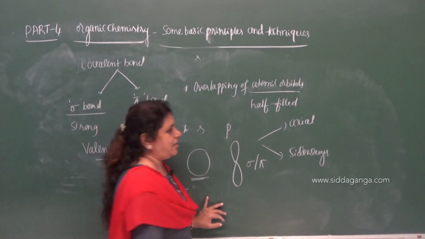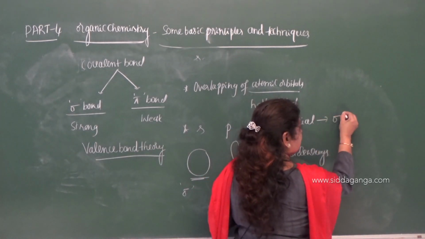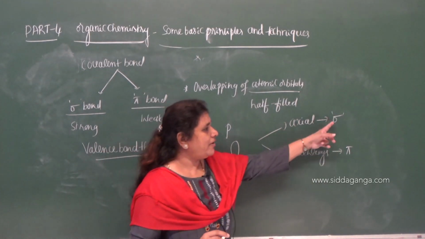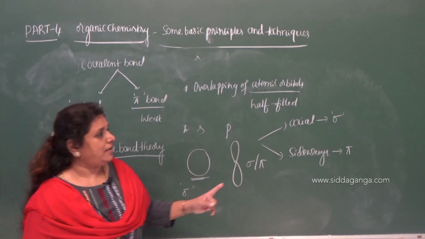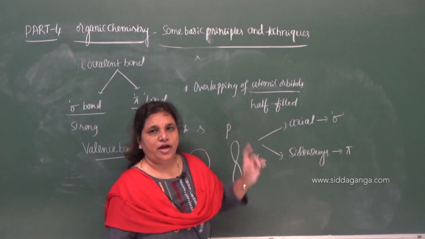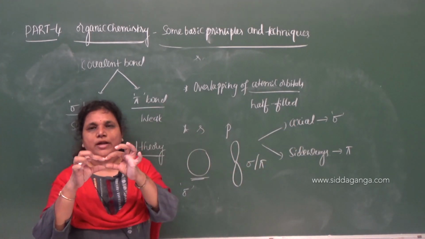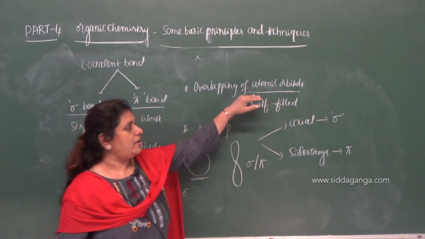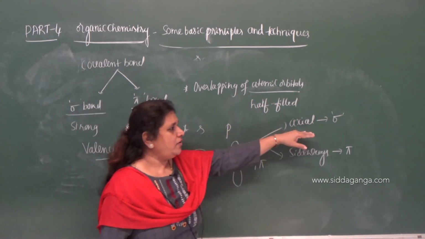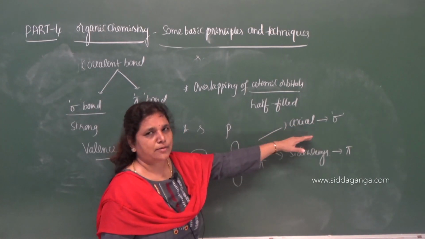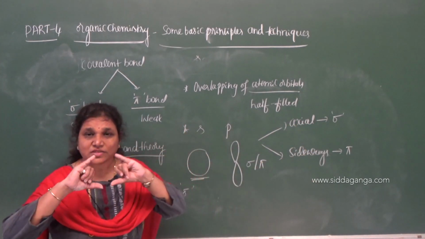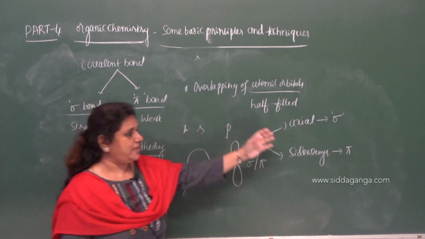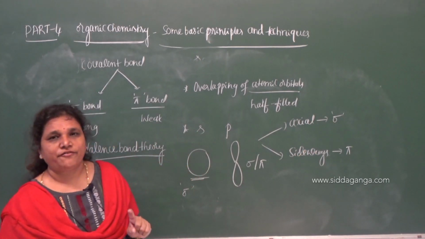So when the axial overlapping of the atomic orbitals takes place, then it results in the formation of sigma bond. Sigma bond formation always takes place by the axial overlapping of the atomic orbitals, direct overlapping along the axis. Whereas when a sideways overlapping of the atomic orbitals takes place, then that results in the formation of a pi bond.